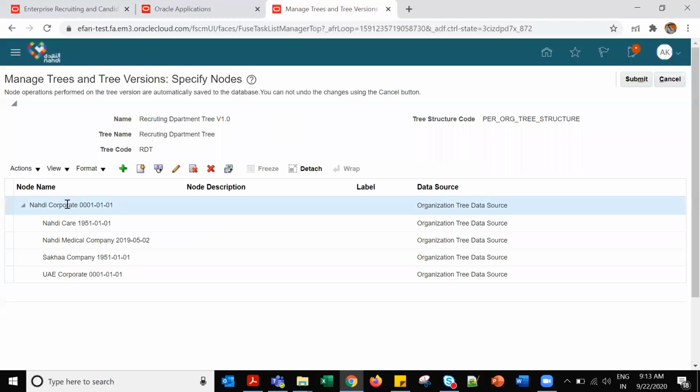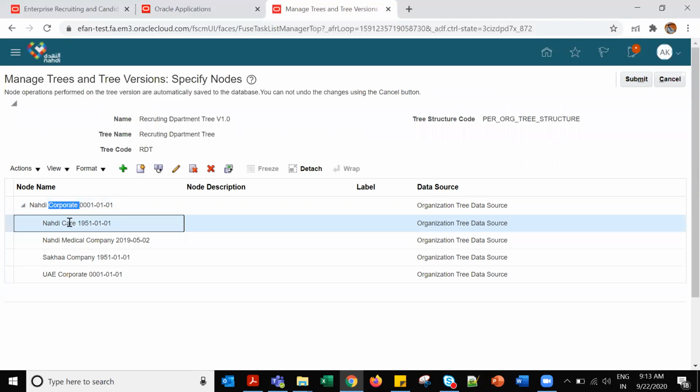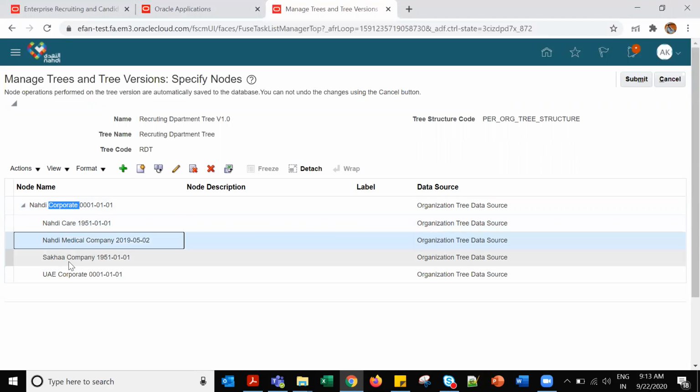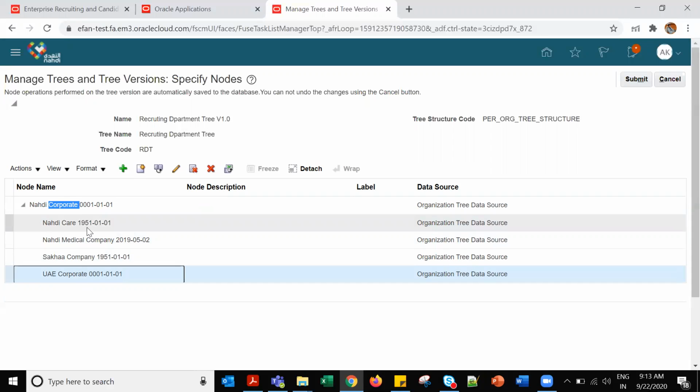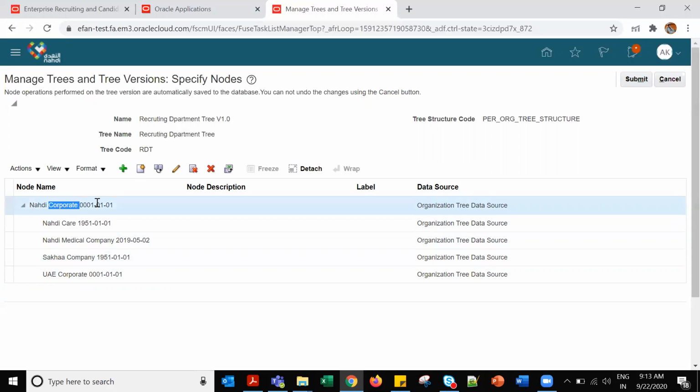So this is the base tree, meaning the root of the tree. Then it goes to Nadi Care, 1951, Nadi Medical Company, another tree. Then this is another tree, this is another tree. 1, 2, 3, 4. It's kind of a business unit, I think. Organization tree, data source. Nadi Corporate means this is the head office, and these are 1, 2, 3, 4 branches. Like that it is. If you click on add, then you can create one.